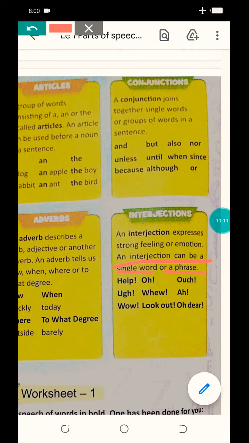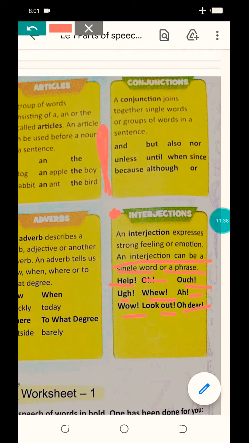So when we are talking, we use these to explain our feelings and give our expressions. So these words are called interjections, and these are always followed by the sign of exclamation. At the end of these words, you will check that you are having the sign of exclamation everywhere. Here help, you are getting, oh, you are getting. These all words are followed by the sign of exclamation.